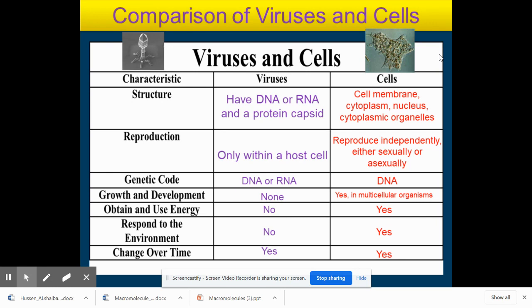Change over time, like evolve. Viruses do that. So we've seen that they mutate in response to drugs or environmental pressures, things like that, and cells do as well. So viruses have some characteristics of life, just a couple. One not listed is maintain homeostasis, which is an internal balance, like we have an internal temperature that stays constant. Viruses don't have that either.